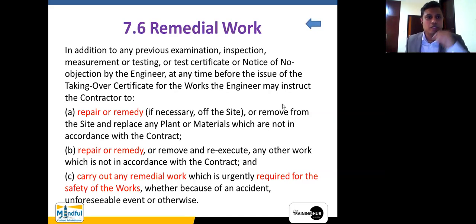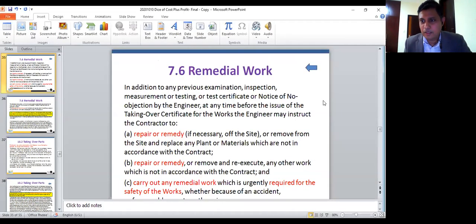Right? So it says, in addition to any previous examination, inspection, measurement or testing, or test certificate or notice of no objection by the engineer at any time before the issue of the taking over certificate, the engineer may instruct the contractor. Now this is an act. This is the act which the contractor has to do, which is called the repair and remedy, which is on the site, or can be off the site as well, right?